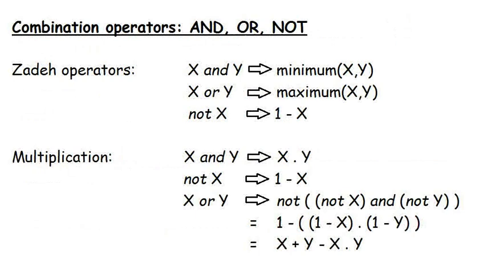Just as with Boolean logic, we require the ability to perform AND, OR, and NOT operators. There aren't any hard and fast rules for doing this, but here are two methods commonly used. Both are intuitively acceptable, and neither has any particular benefit over the other. The simplest form is the so-called Zadeh operators. AND requires both its operands to be true, so x and y becomes the minimum value of x and y, assuming that x and y are the appropriate degrees of set membership.